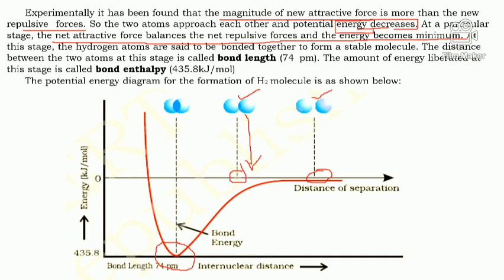Okay? At this stage, hydrogen atoms are said to be bonded together to form a stable molecule. The distance between the two atoms at this stage is called bond length. The amount of energy liberated at this stage is called bond enthalpy.